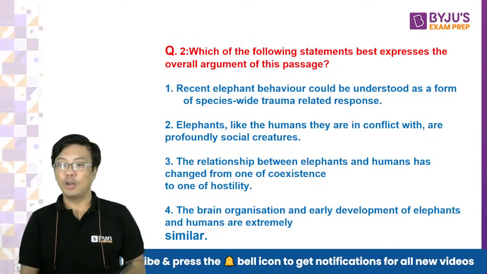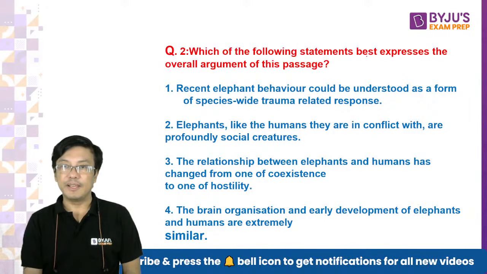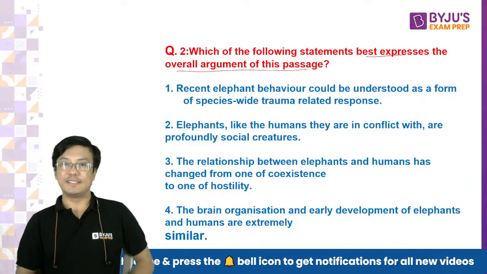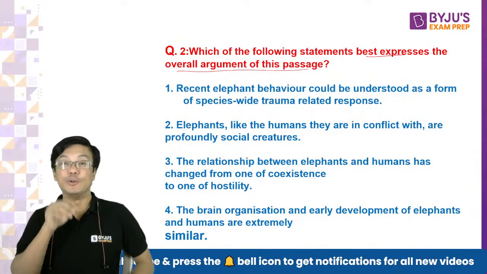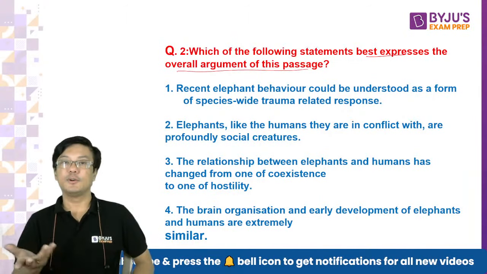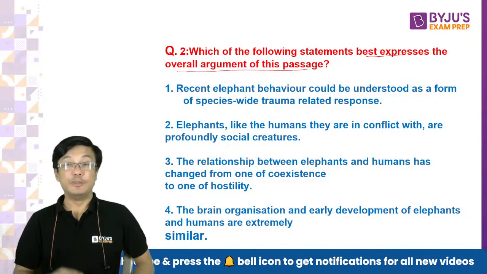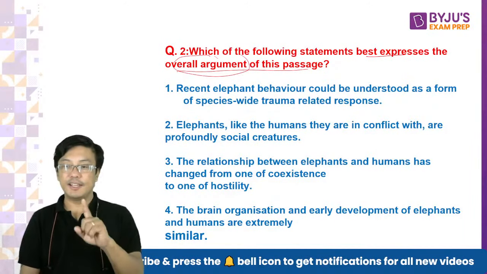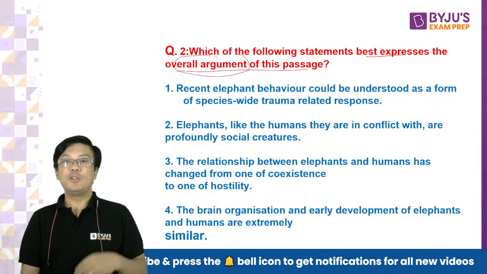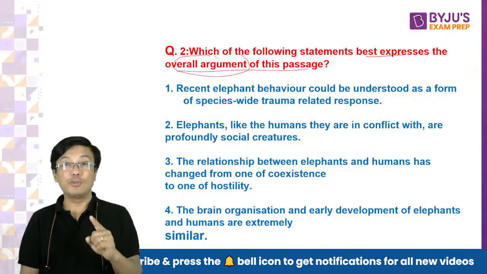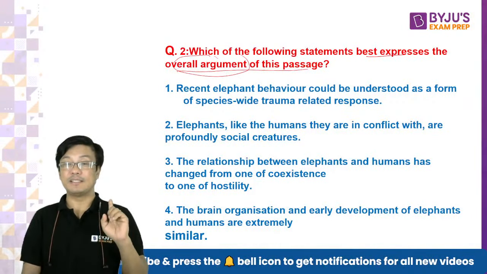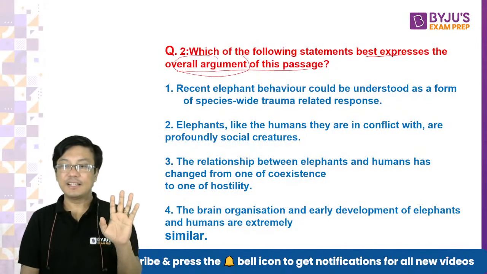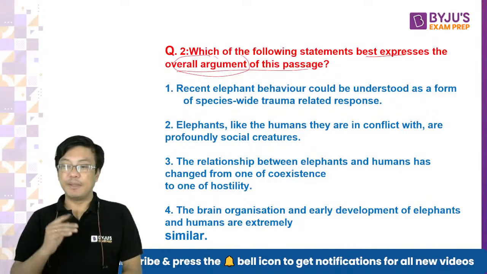Next question, overall passage. Which of the following statements best expresses the overall argument of this passage? Now, overall argument of this passage, if you notice, will be the main point. So be very careful. ये थोड़ा confusing हो सकता है, right? He is asking you about the overall argument. So understand one thing, इसमें पहले ही बता देता हूँ, right? When you look for the overall argument, you are not looking for something which is correct as per the passage. सिर्फ correct होने से काम नहीं चलेगा. You have to look at something which is the main point of the author.